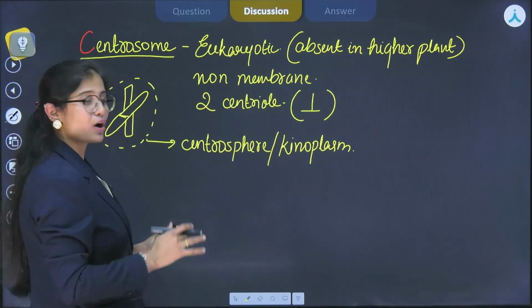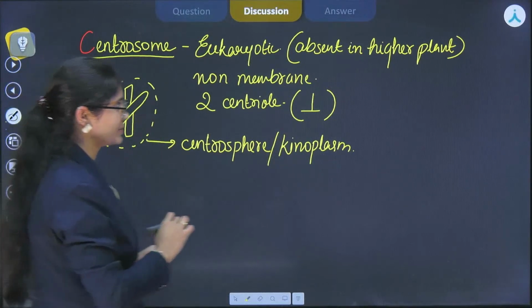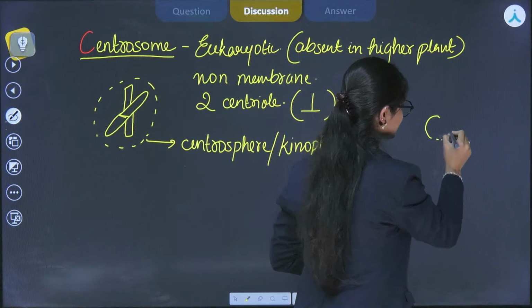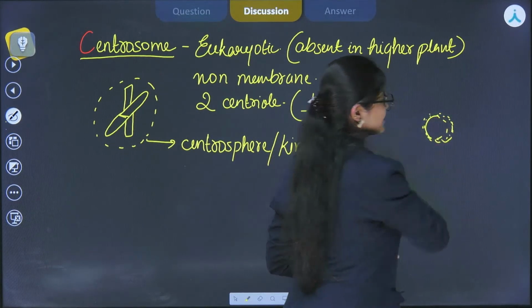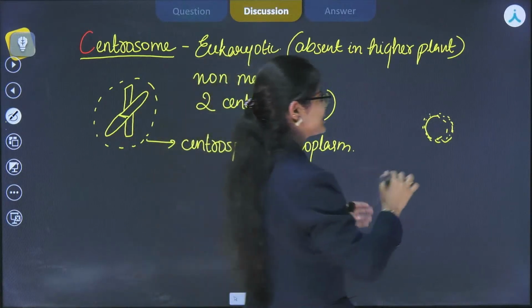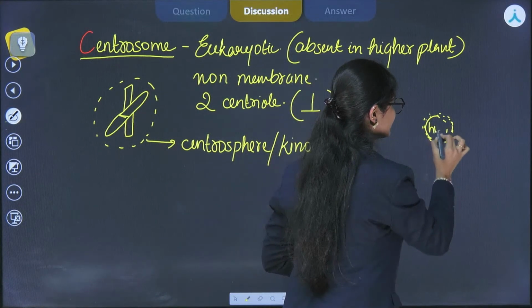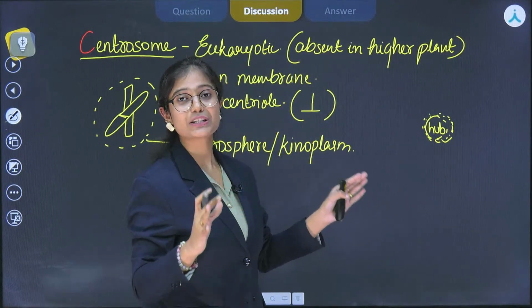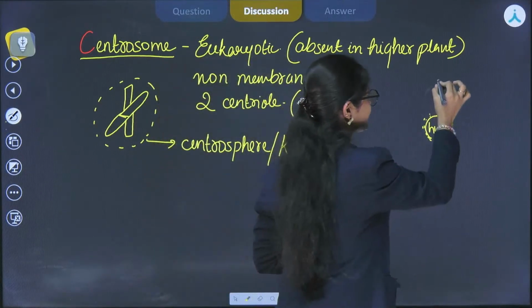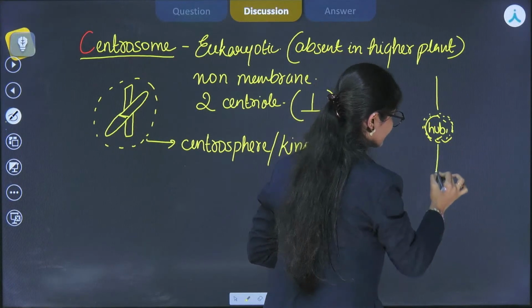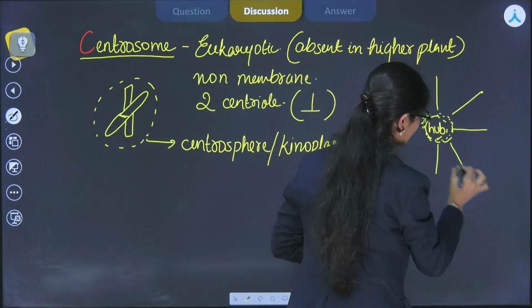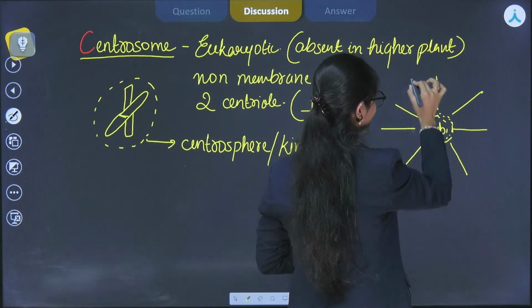So let's start from the very center of the structure. If I make the central structure, which is somehow made up of proteinaceous substance and it is known as hub. From that, 9 radial spokes are radiating out like this. Okay, there must be 9 radial spokes.